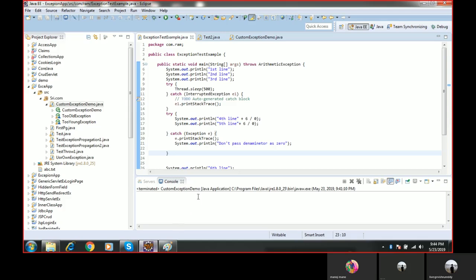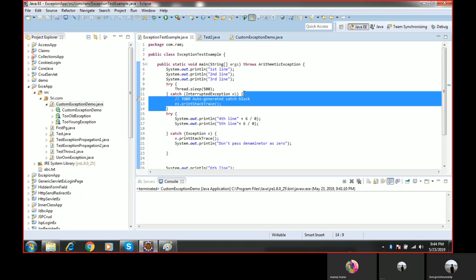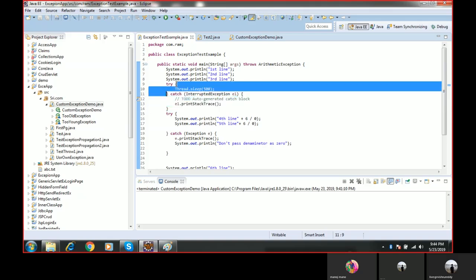If you observe this program, in case you have an exception, then the catch block will execute. If there is no exception, then the catch block will not execute.